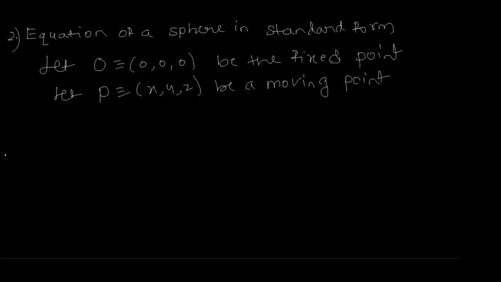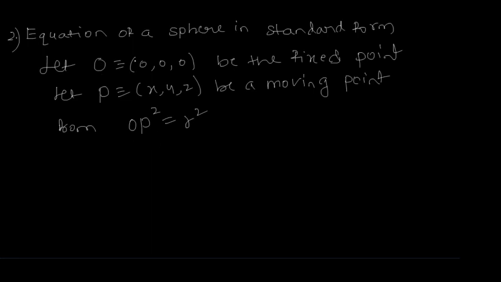Now again from the figure, just as in the last case, OP square is equal to r square, because OP is the constant distance which is equal to r. So OP is equal to r, or OP square is equal to r square.